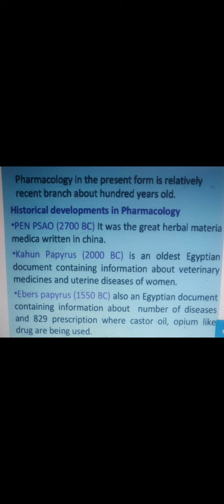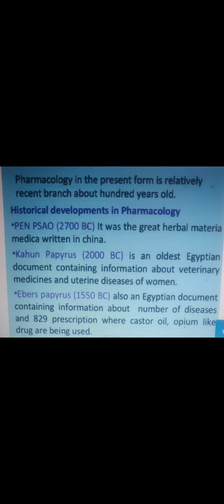Nowadays, the old medicine has turned into modern pharmacology, which started taking shape following the introduction of animal experimentation. Nowadays we use a number of animals for the testing of drugs, drug discovery, and the development of drugs.